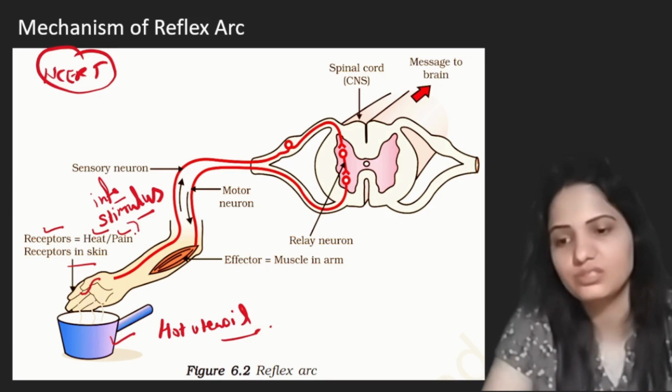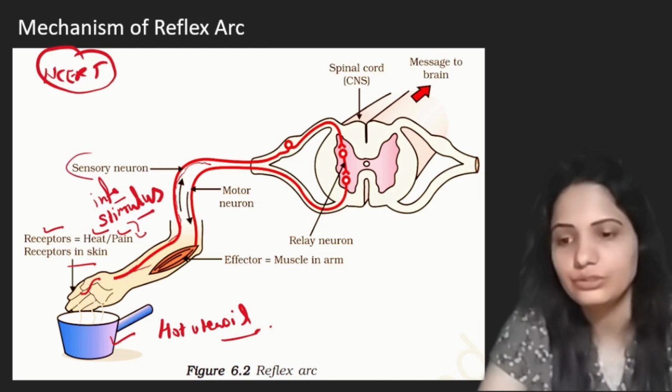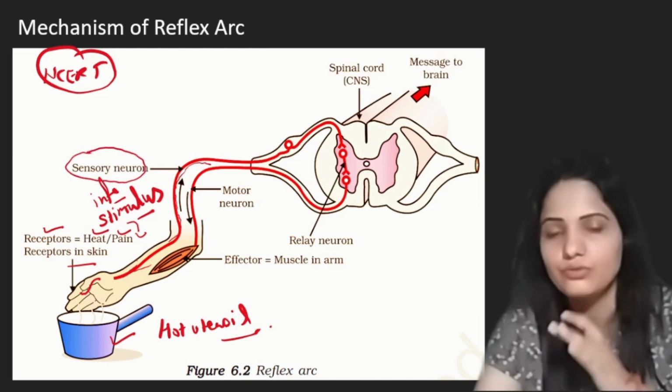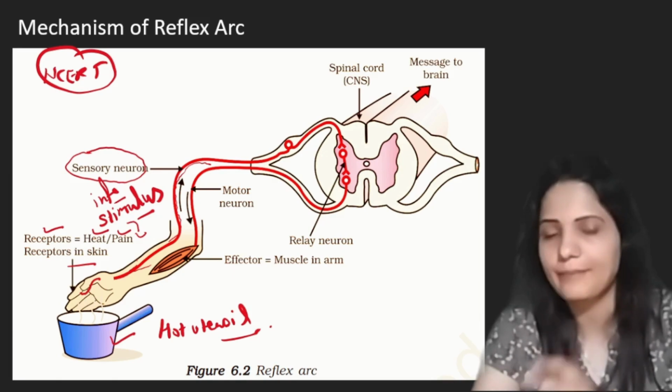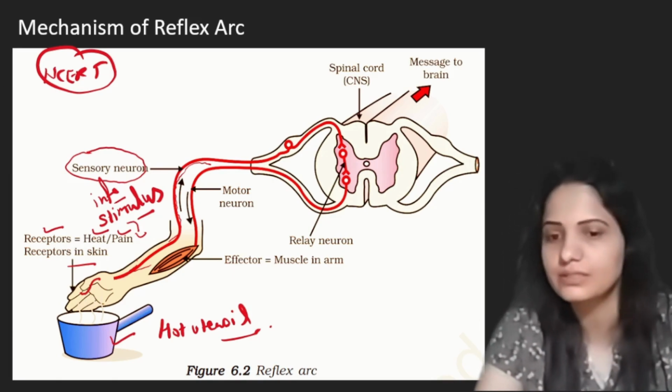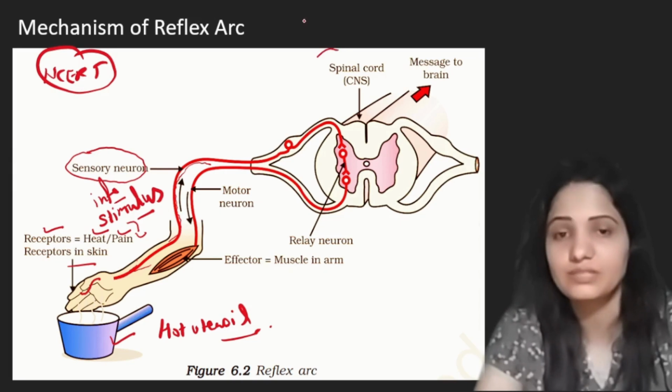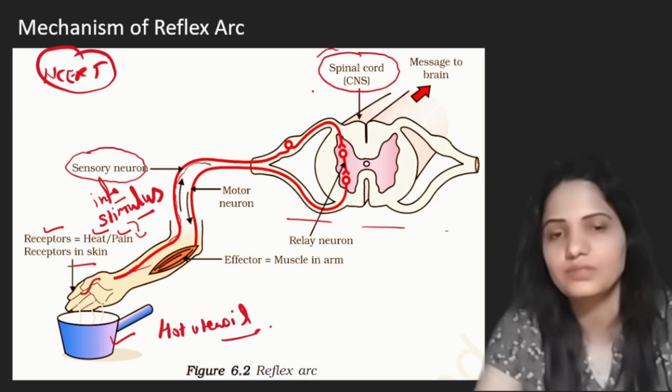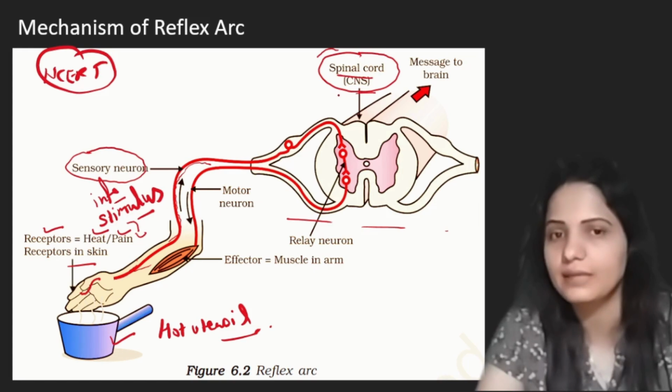As our body senses this stimulus, it travels through the body with the help of the sensory neuron. This red line is the sensory neuron. What will the sensory neuron do? The sensory neuron will transfer this information from the receptor to the spinal cord, to the central nervous system. Here we have this butterfly-like structure, this butterfly is the spinal cord. This is the main part of the central nervous system in case of reflex action. This is the center of reflex action, where the analysis occurs.